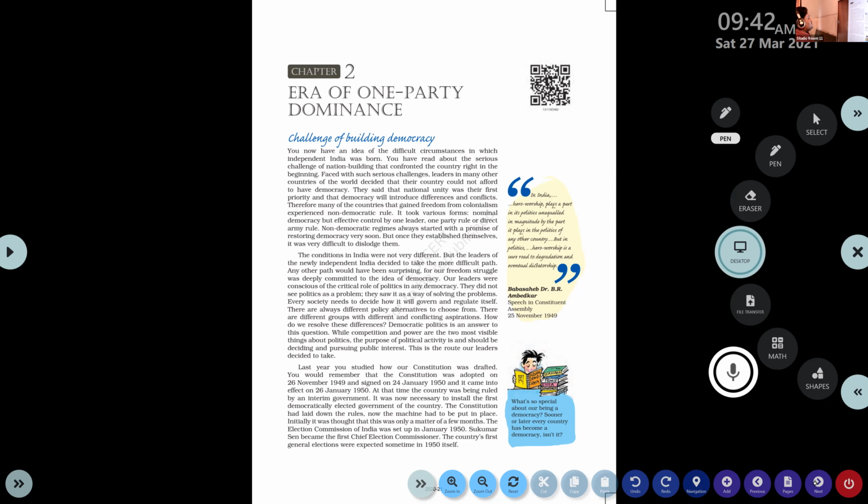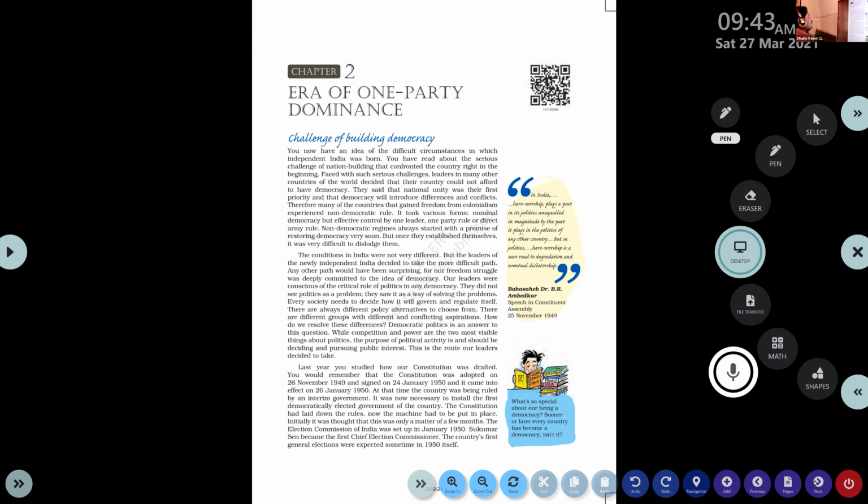Faced with such serious challenges, leaders in many other countries of the world decided that their country could not afford to have democracy. A number of other countries also got independence, but the problems they faced made them decide that it was not very possible to create a democratic kind of government in those countries. But in India, we did it. In India the things are different.